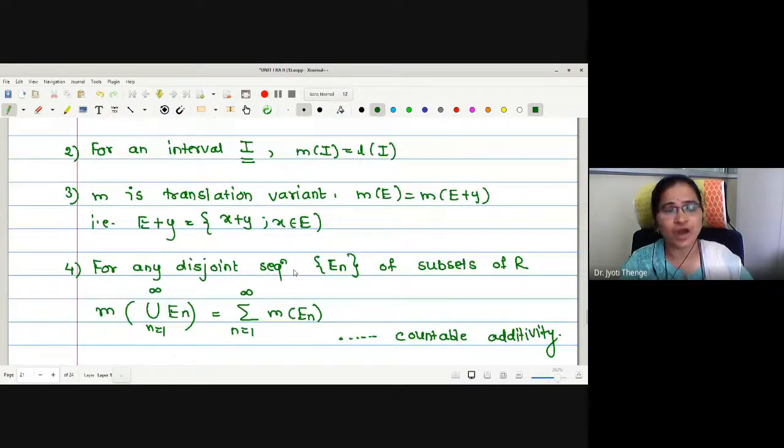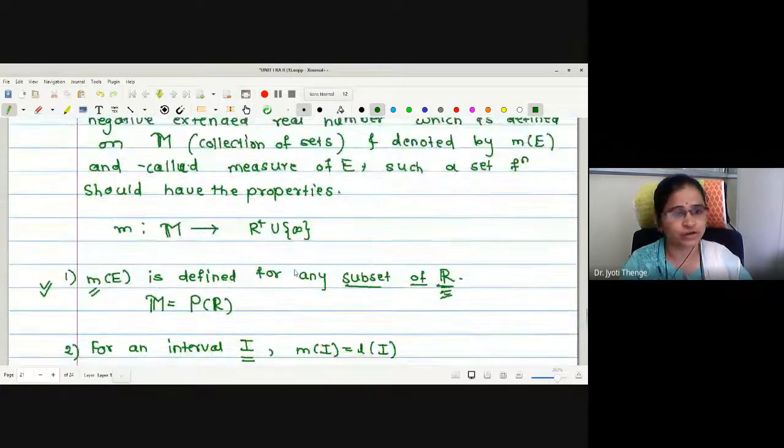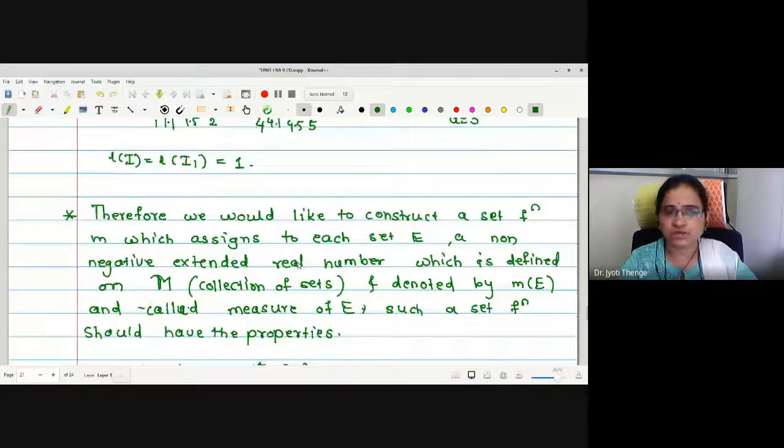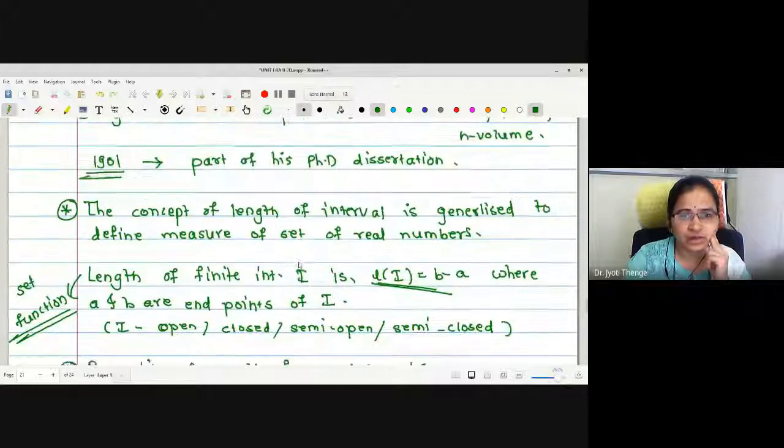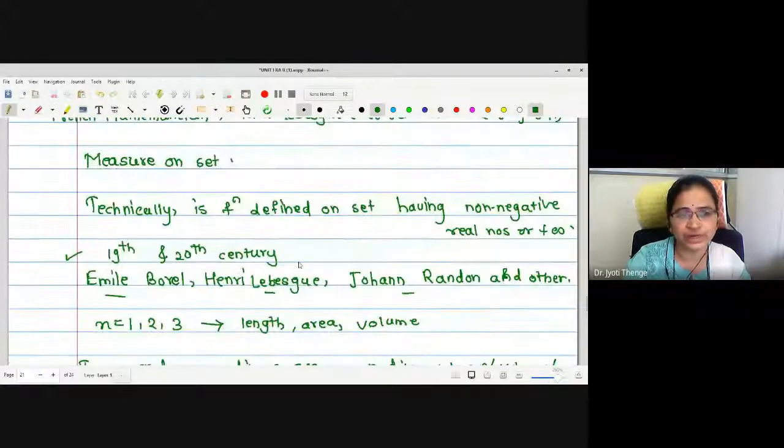Till then, if you have any difficulty in today's lecture, Introduction of Measure Theory, you can ask me. These are the properties of length I have written, and I have told you in detail how length is being generalized to measure of a set. What is the difficulty? Length of an arbitrary set could not be defined.